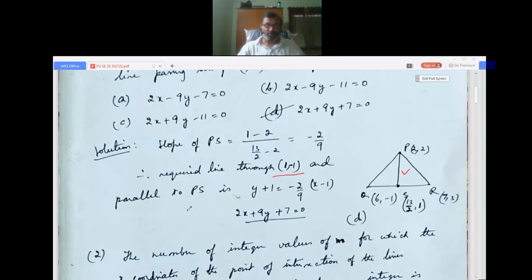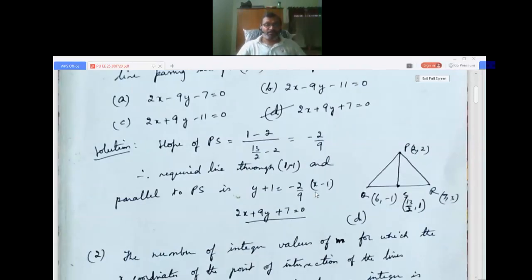Parallel means the slope is the same. So we use the point-slope formula: y - y1 is equal to slope into (x - x1). So y - y1 means y + 1 equals slope, -2/9, into (x - 1). So here this is x and this is y. We get y + 1 = -2/9 (x - 1). Simplify, multiply by 9 throughout, and bring it to one side. You get the answer as 2x + 9y + 7 = 0.